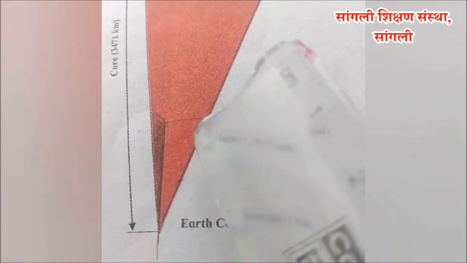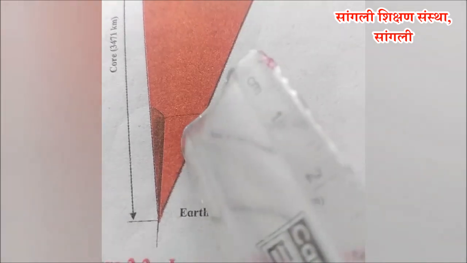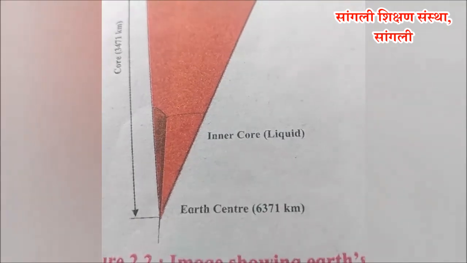As the materials in this layer are under extreme pressure, the temperature here is almost equivalent to the surface temperature of the sun. Yes, students, in this lesson we have studied about the earth, the composition of the interior of the earth, crust, mantle, core, and magnetic field and geomagnetic field.